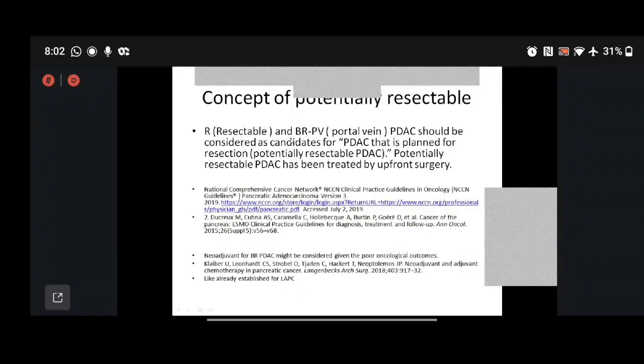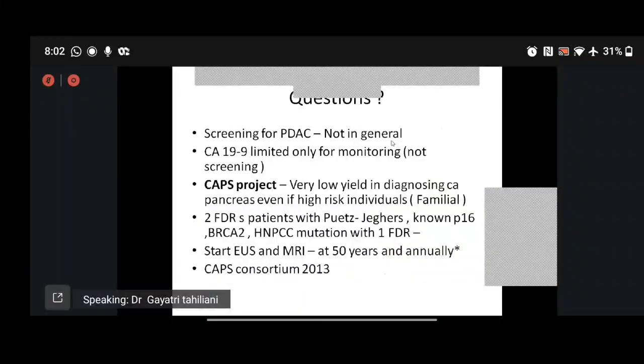As I said earlier, the concept of potentially resectable is the one which has portal venous involvement, but to an extent that can be resected, and an end-to-end anastomosis or a graft anastomosis can be done. These are only done in situations where the surgeon has very good experience and it's a high volume center, and they are confident that R0 resection will be possible.